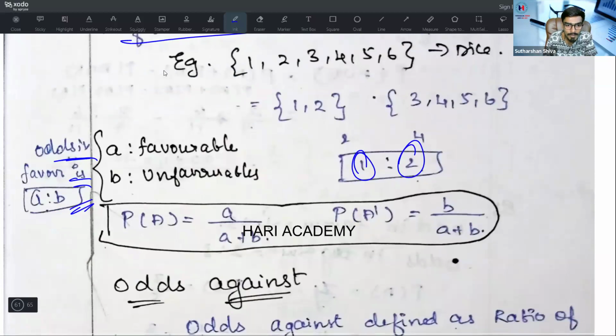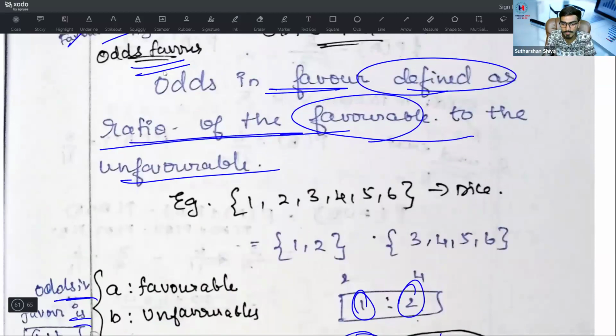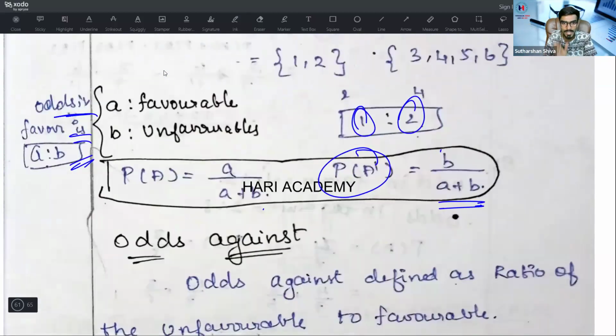What is P of A? P of A is equal to A divided by A plus B. What is P of A dash? B divided by A plus B. Remember this. P of A is favorable over favorable plus unfavorable. Here, A divided by A plus B is 1 divided by 1 plus 2, that is 3. And P of A dash is 2 divided by 1 plus 2. It's very simple. 1 by 3 is the answer for P of A. What is your P of A dash? It should be 1 minus 1 by 3. What is 1 minus 1 by 3? 3 minus 1 divided by 3, that is 2 by 3.